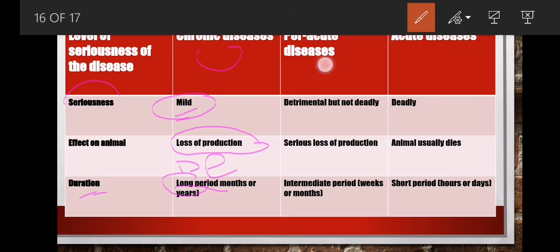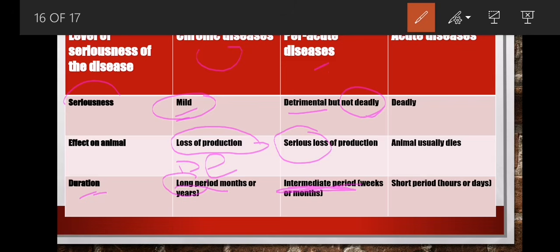Then let's look at the peracute. The peracute, we say yes, it is dangerous but not that deadly, but what it does, it causes a serious loss in production. In terms of the duration, we say this one is an intermediate period.